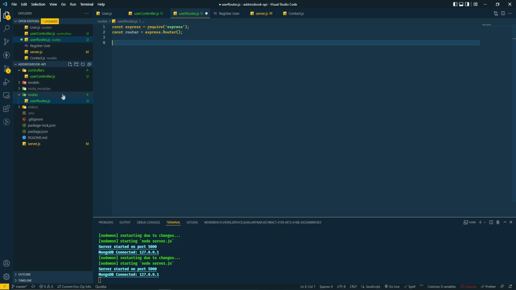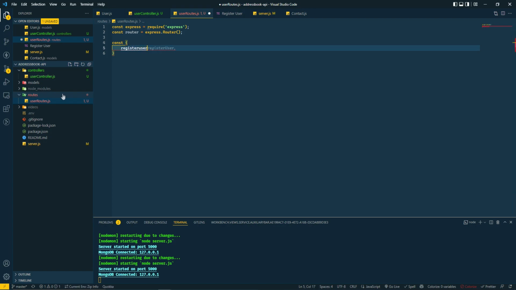Then we are going to extract registerUser from our user controller.